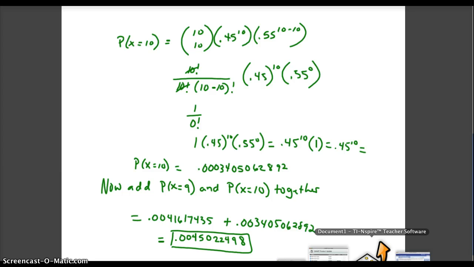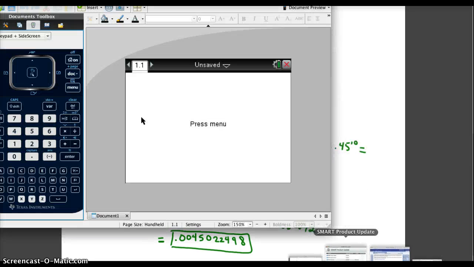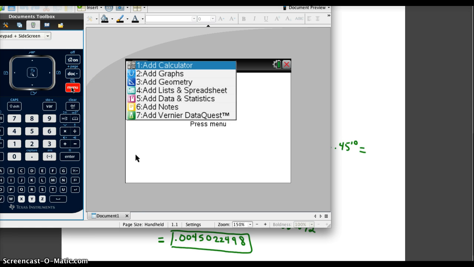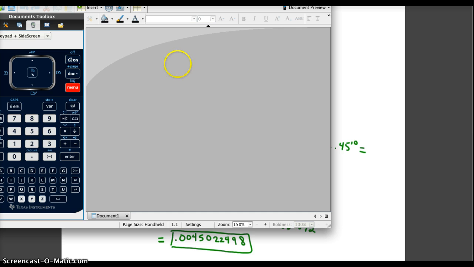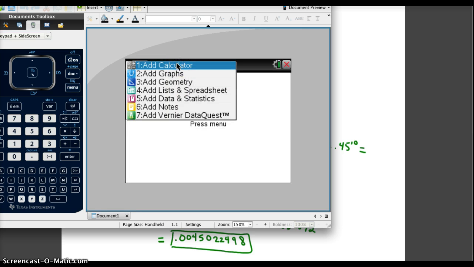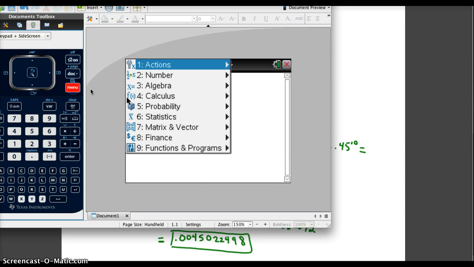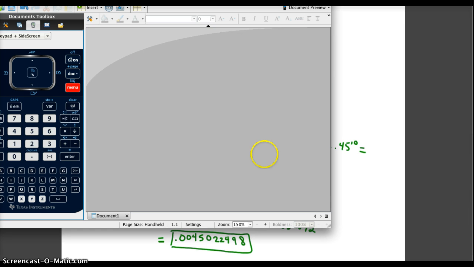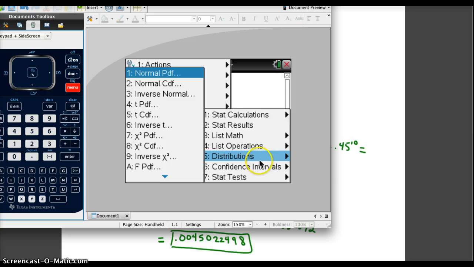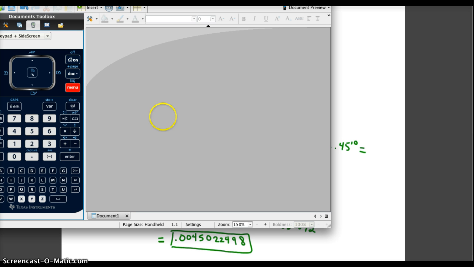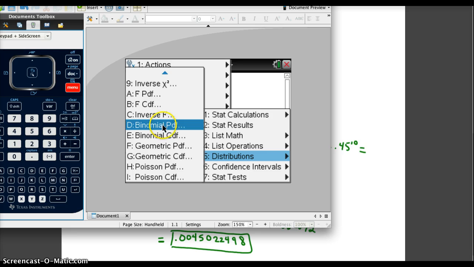If you want to use your graphing calculator to do this, I'm going to use my Inspire calculator. I'm on a calculator screen, I'm going to choose menu, add a calculator screen, then choose menu again and go down to statistics and distributions, and scroll down until I find binomial PDF.